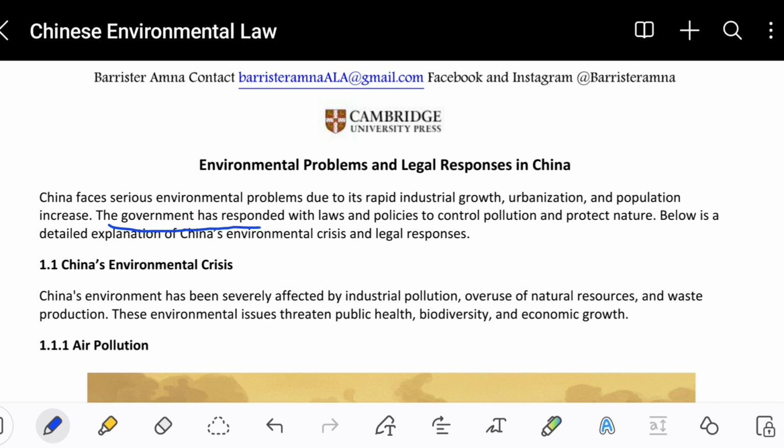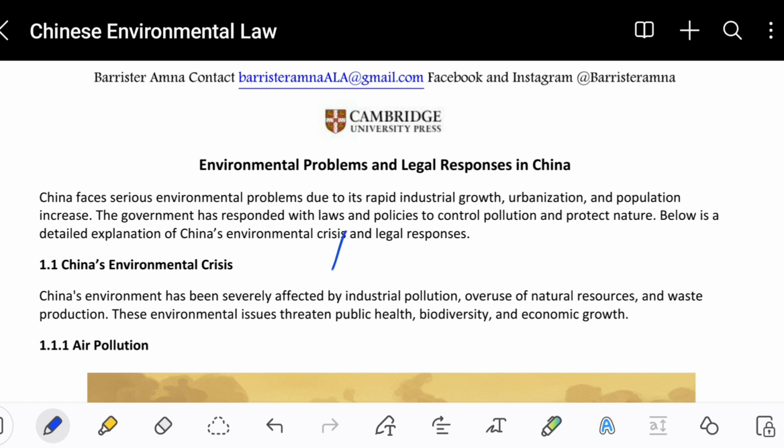The government has responded with laws and policies to control pollution and protect nature. So basically, the industries that are available in China right now are producing harmful pollution in the environment. So the government in China is making different laws to control these industries and the pollution. How the government will control it, we will understand from the other headings. Below is the detailed explanation of the Chinese environmental crisis and legal responses.